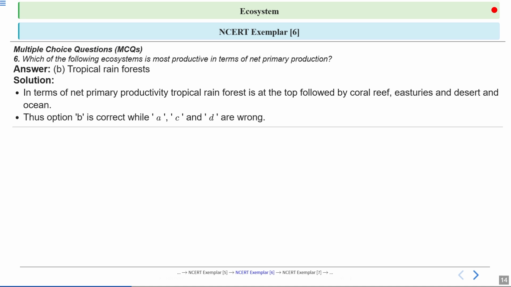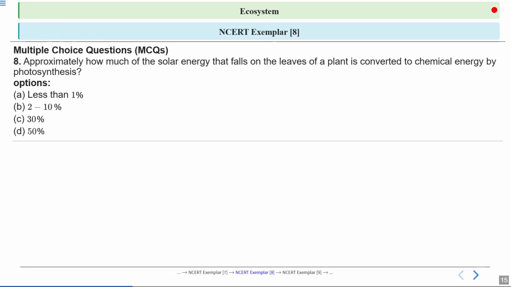Here, you can see in tropical rainforest, there is a lot of sunlight, there is a lot of water available, there is a lot of rainfall. That's why the productivity is more. Next one, approximately how much of the solar energy that falls on the leaves of a plant is converted to chemical energy by photosynthesis? Options are less than 1%, 2 to 10%, 30%, or 50%. What will be the correct answer?